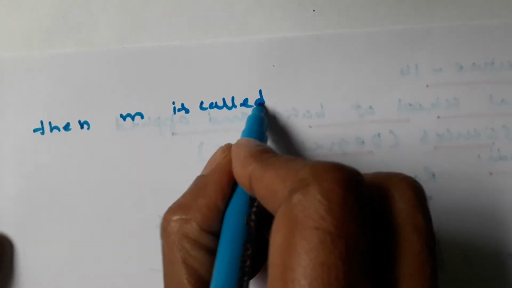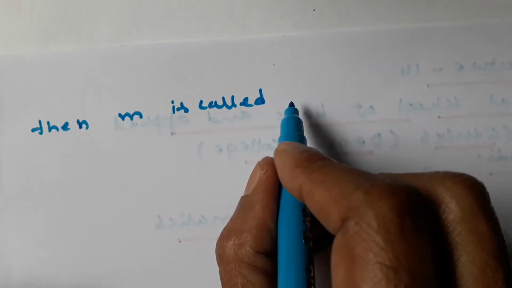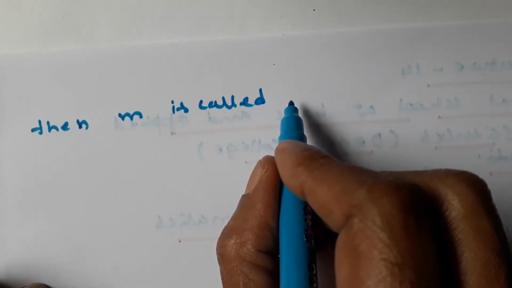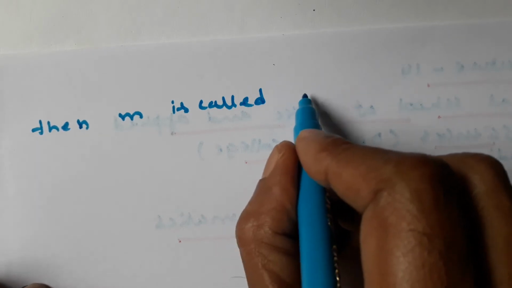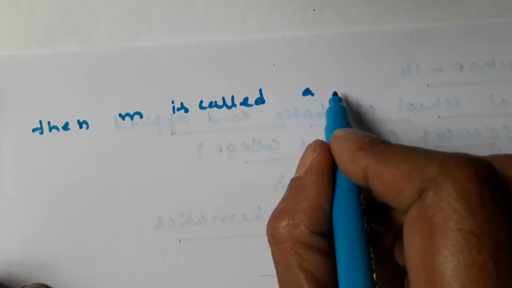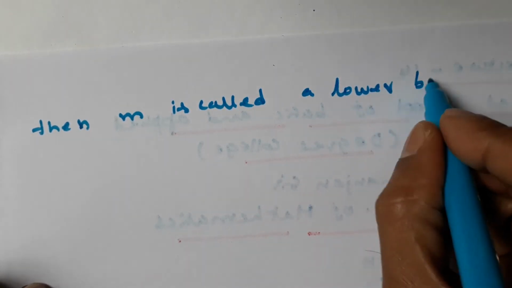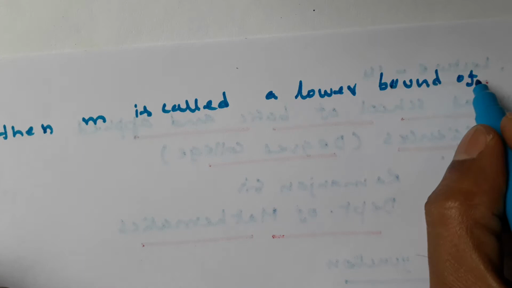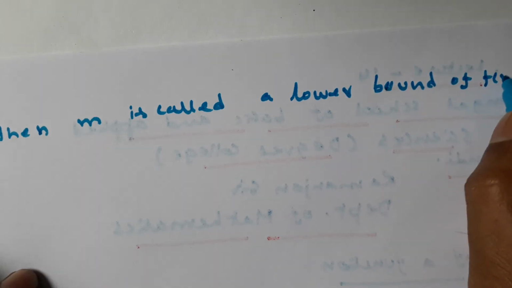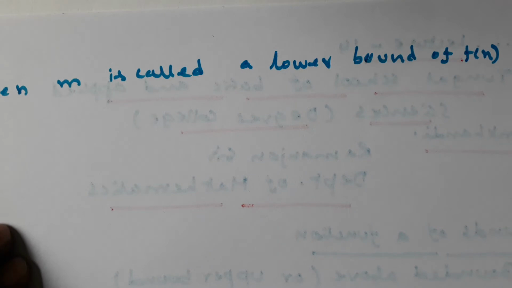Then small m is called a bounded below or a lower bound of f of x. Then small m is called the lower bound of f of x.